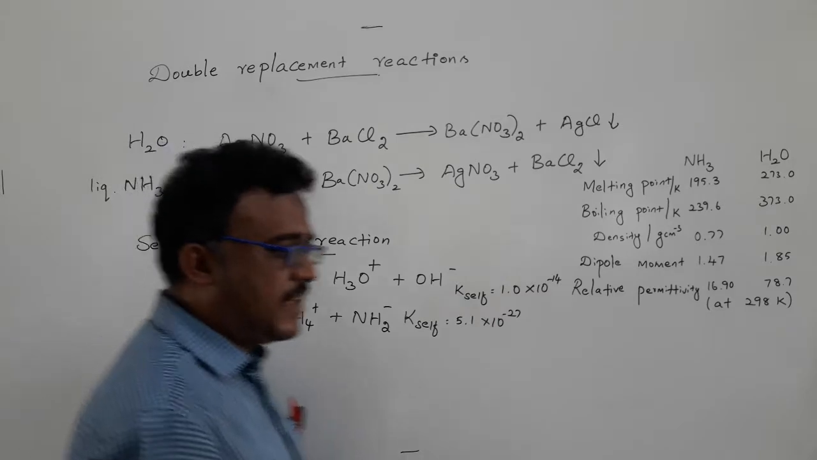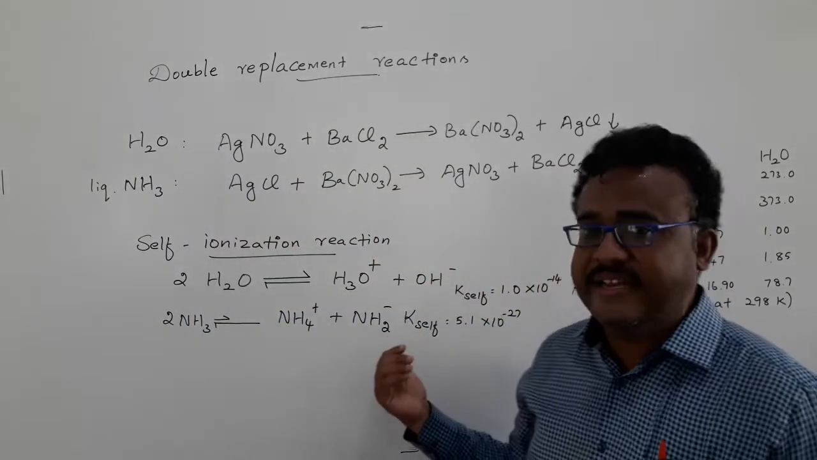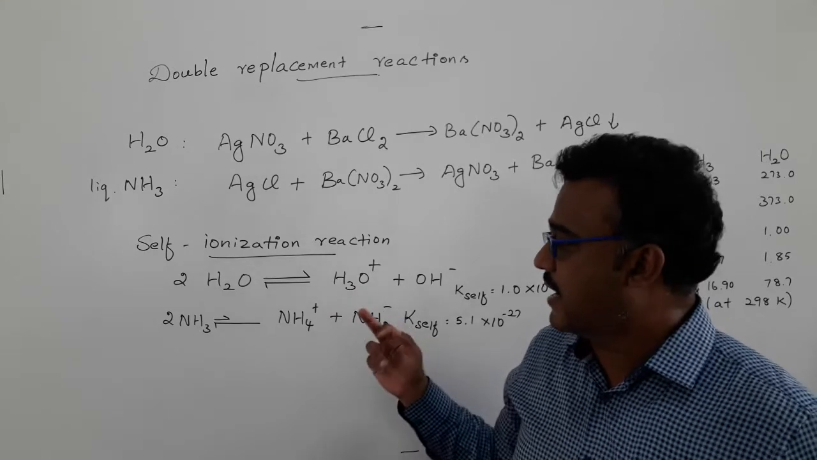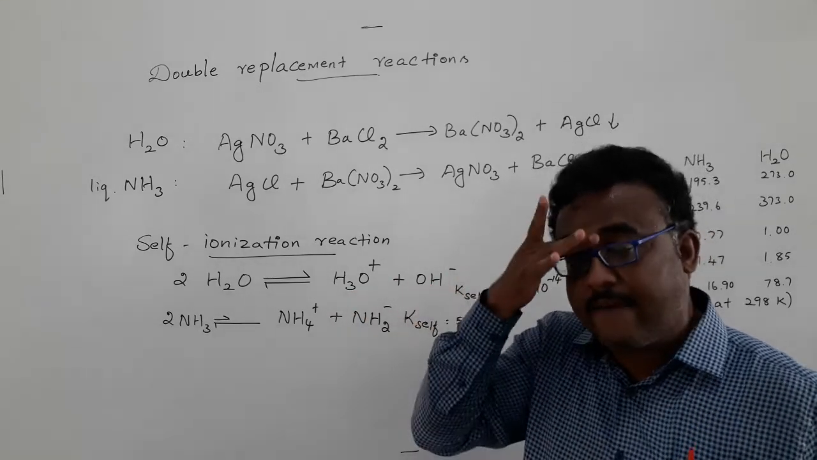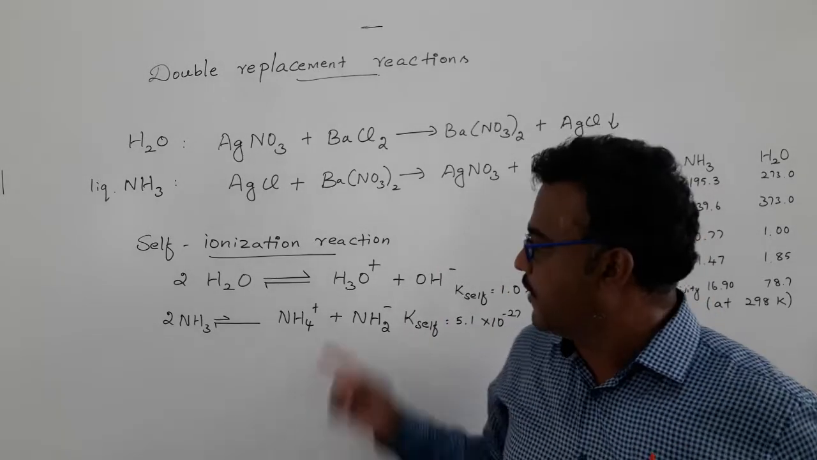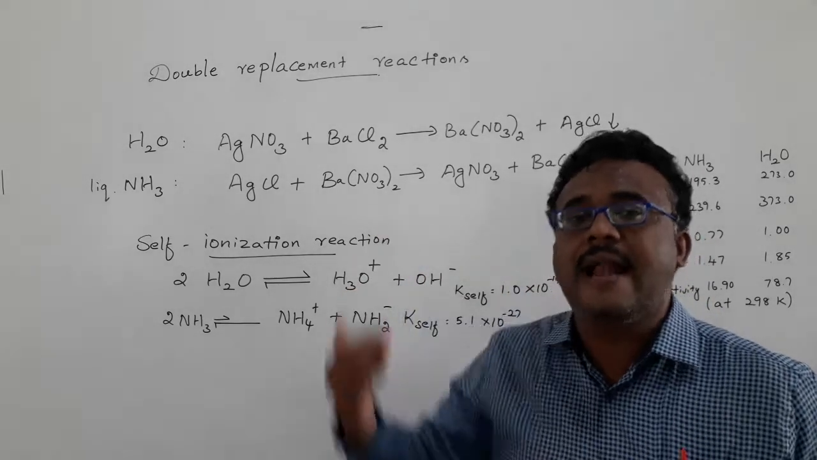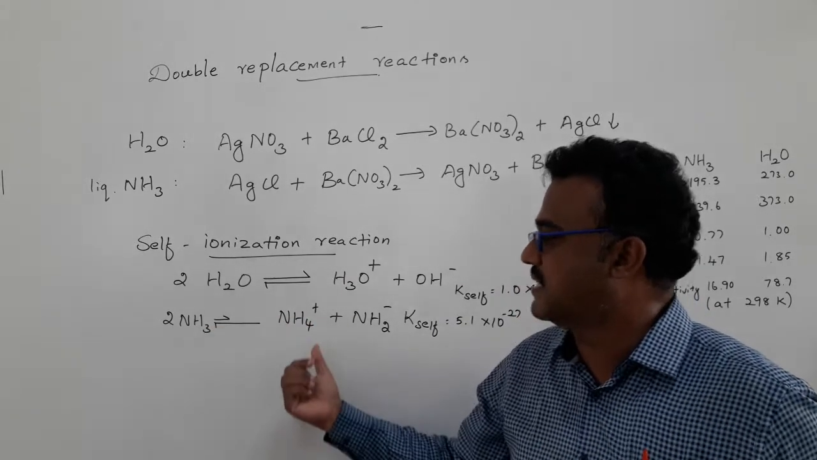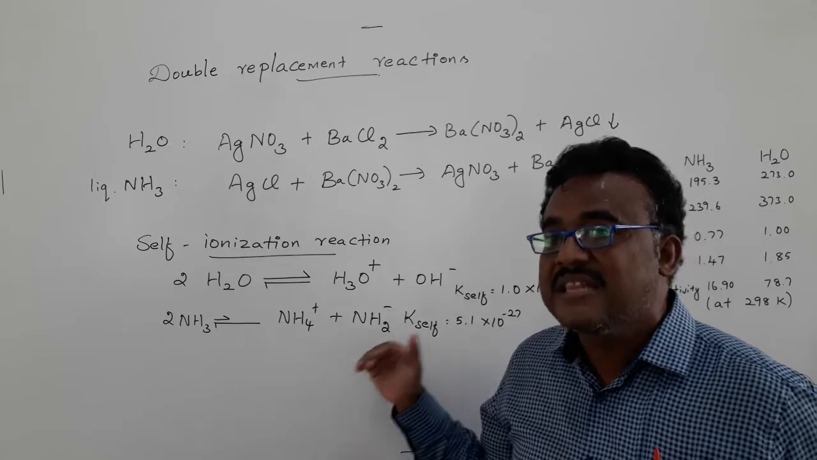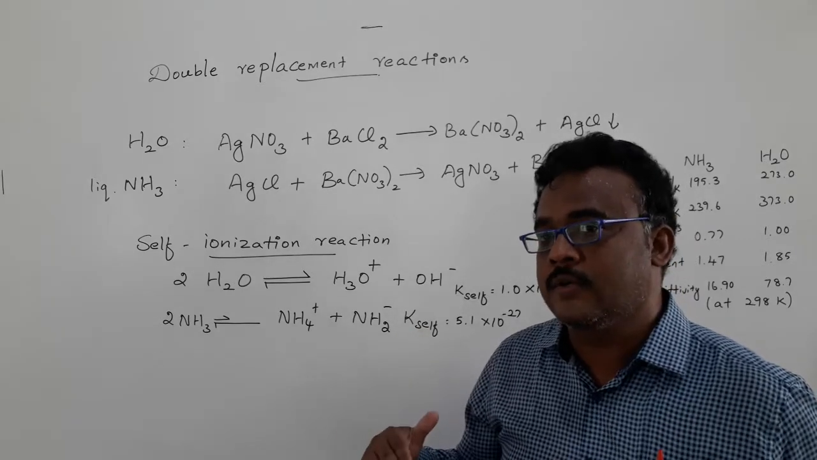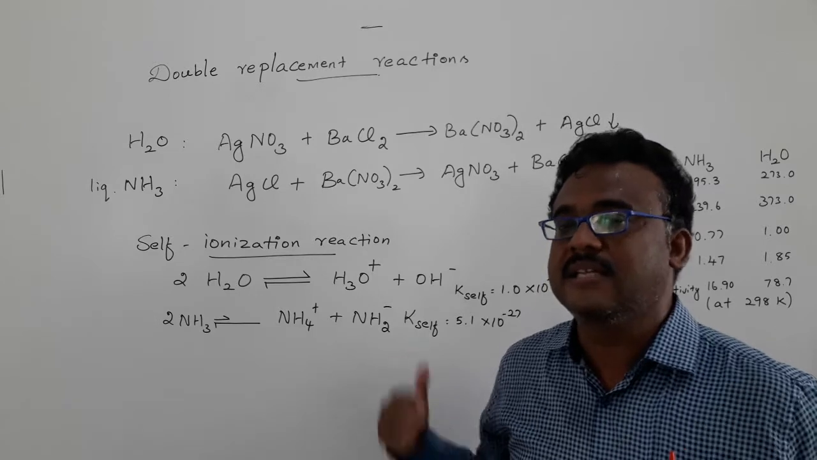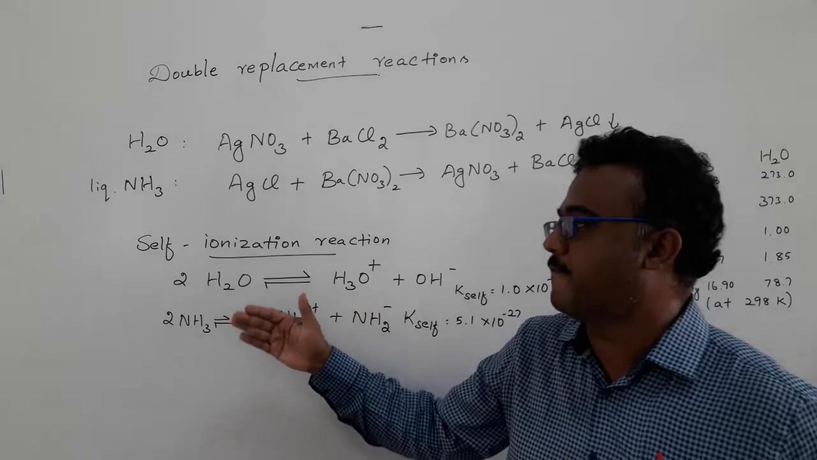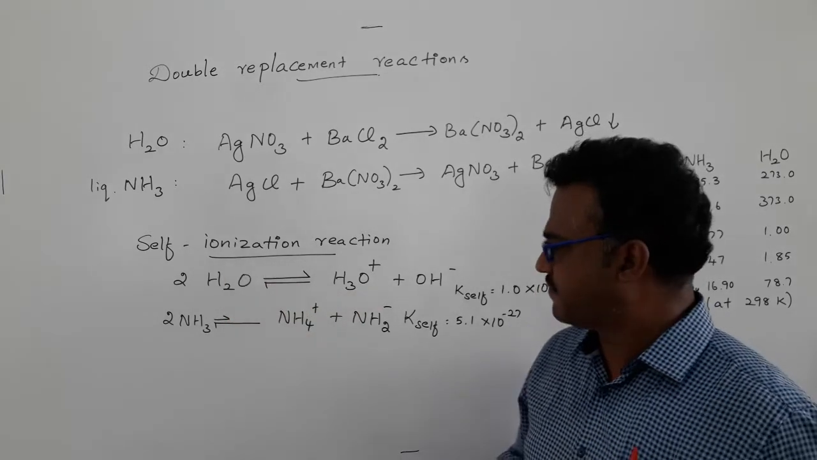We can also compare the ionic mobilities. H3O plus and hydroxide have very high ionic mobility, which we know is more than alkali metal ions. But when we come to ammonia, the self-ionizing species such as ammonium ion and amide ion have ionic mobilities almost equivalent to alkali metal ions. This is another difference that can be seen between water and ammonia.